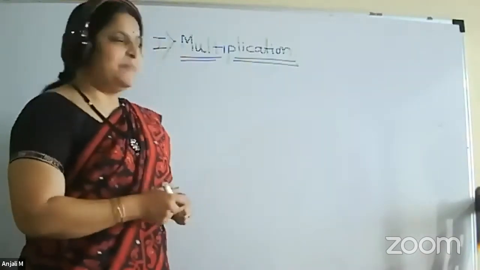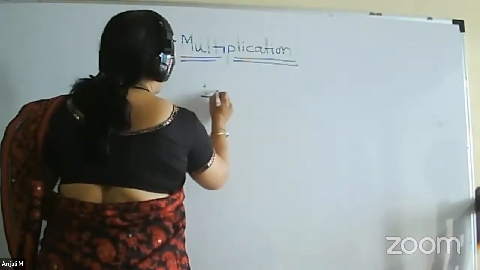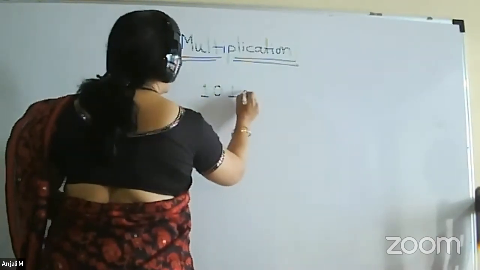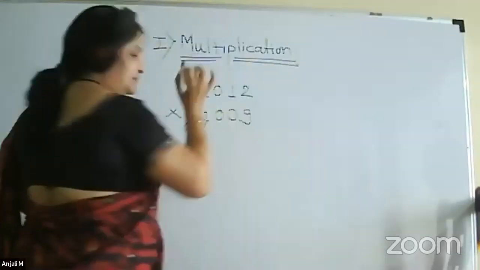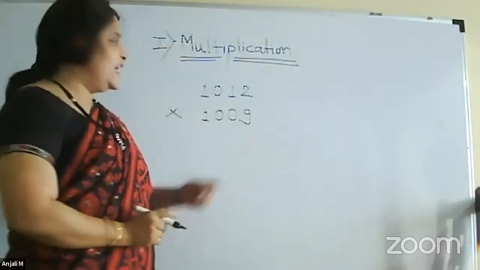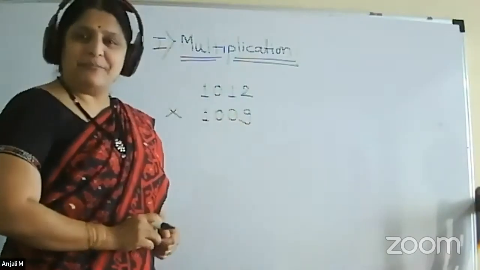I know you may not understand this. I will make it more simple. Now just for an example, let's take the multiplication of two numbers. Simple numbers we can take. 1012 and 1009. So now we will multiply these two numbers without using a calculator and our conventional technique of multiplication.